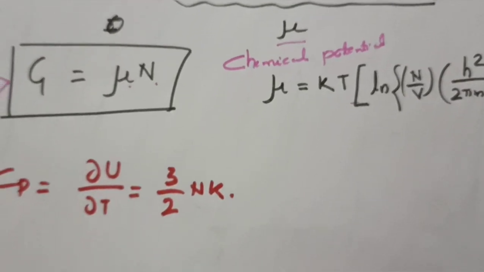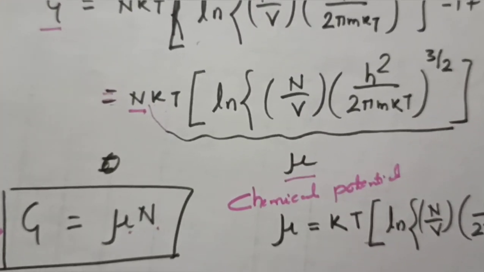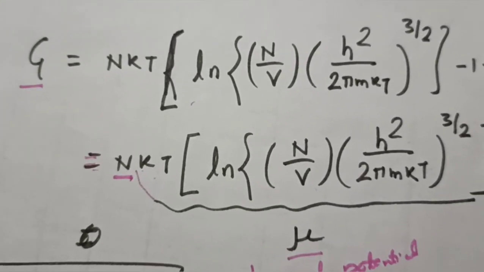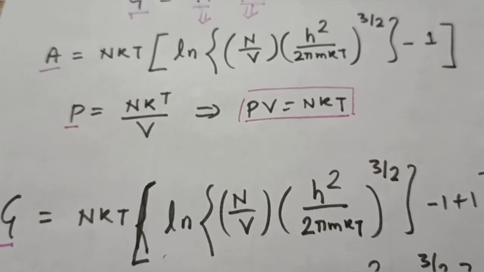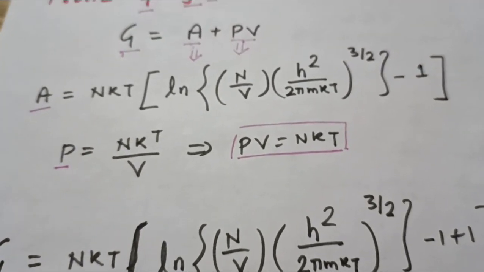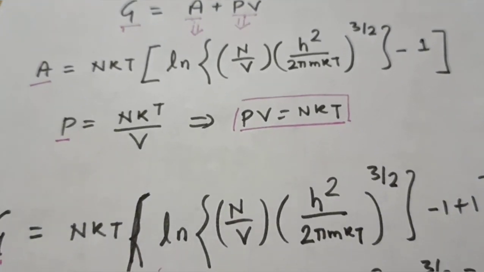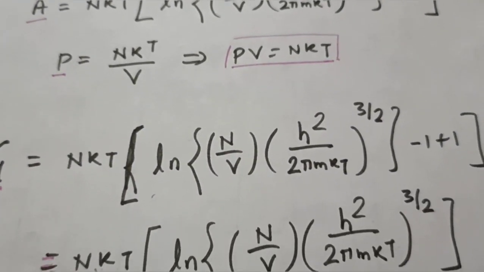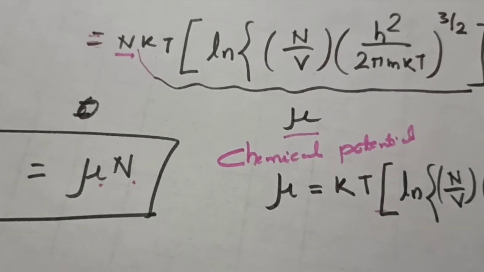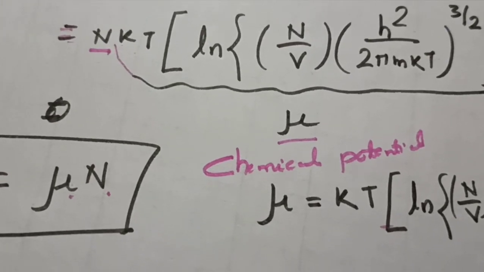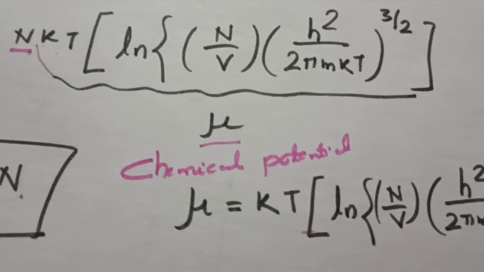So, in this consequence, we have calculated the partition function for the classical ideal gas. From the partition function, we get the thermodynamical properties that a classical ideal gas possesses, like the entropy, the pressure or the equation of state, and one basic thing, the energy. Energy comes out to be 3 by 2 NKT, which is in agreement with the energy of the classical monatomic ideal gas.